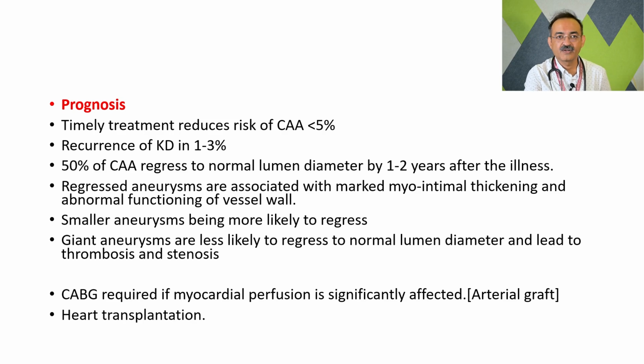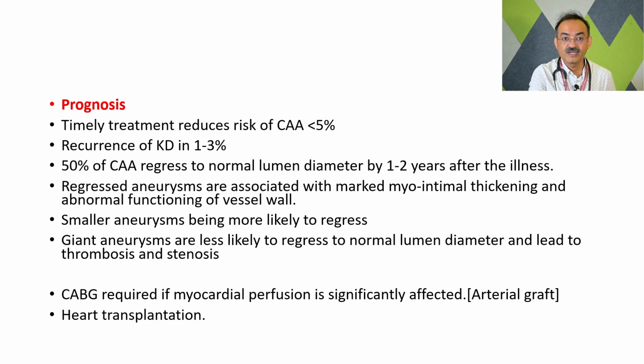50% of coronary artery aneurysms regress to normal lumen diameter by 1 to 2 years after the illness. These regressed aneurysms are associated with marked myointimal thickening and abnormal functioning of vessel walls. Smaller aneurysms are more likely to regress. Giant aneurysms are less likely to regress to normal lumen diameter, which can lead to thrombosis and coronary stenosis. So these giant aneurysms are more prone to cardiovascular complications.